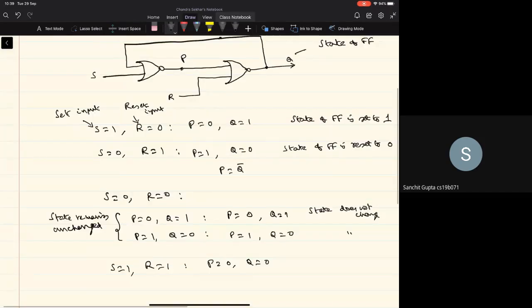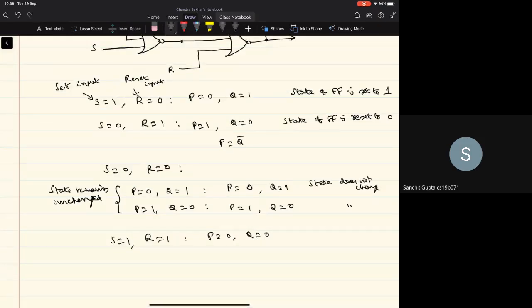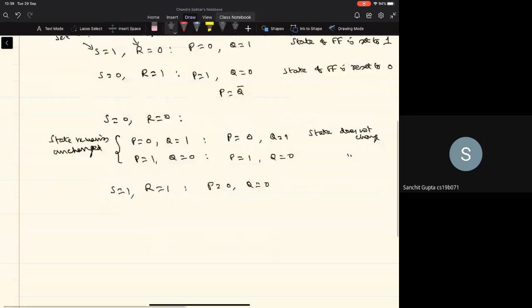Because when S is 1, irrespective of what is the other input, P is 0, and when R is 1, irrespective of what is the value of P, the Q is going to be 0, right? And here it violates the property that's desired between P and Q, that P should be the complement of Q. That's not very important, but the more important thing is that we'll see that this S equal to 1 and R equal to 1 can lead to what is known as the oscillating state of the circuit,